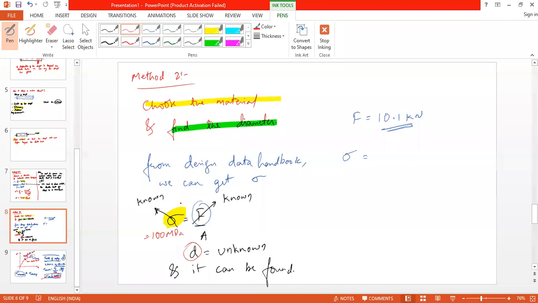Then the shaft will sustain the 10 kilonewton load, and it will sustain a slight variation in the load and variation in the working environment. Any doubt? No, sir.